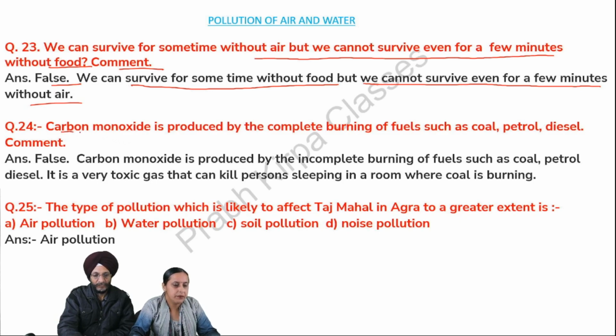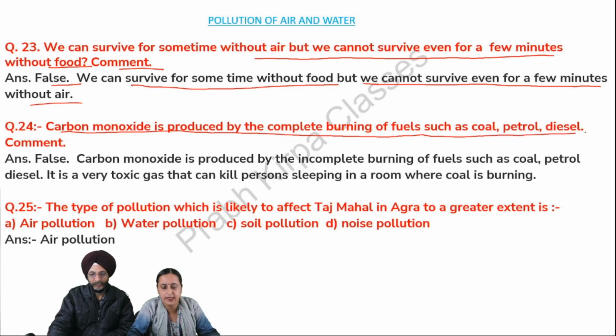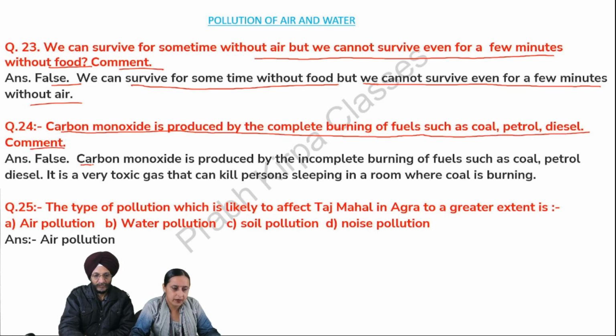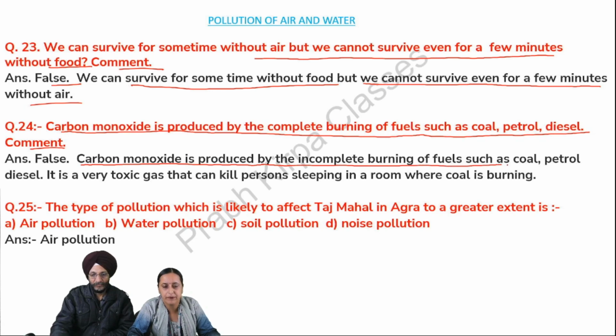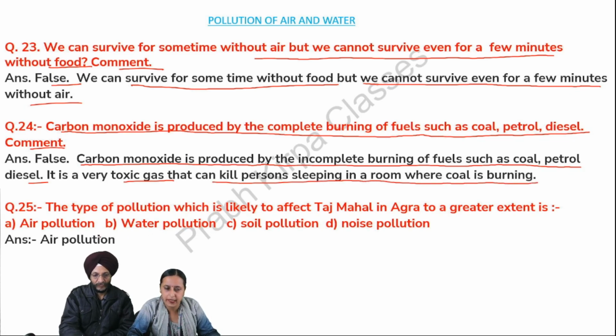Next question. Carbon monoxide is produced by the complete burning of fuels such as coal, petrol, diesel. Comment. Answer: False. Carbon monoxide is produced by the incomplete burning of fuels such as coal, petrol, diesel. It is a very toxic gas that can kill persons sleeping in a room where coal is burning.